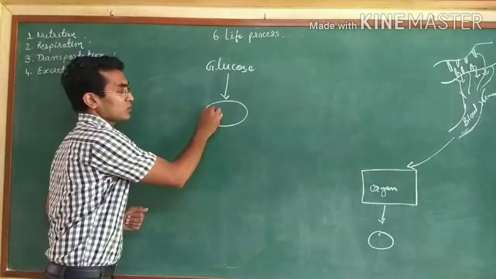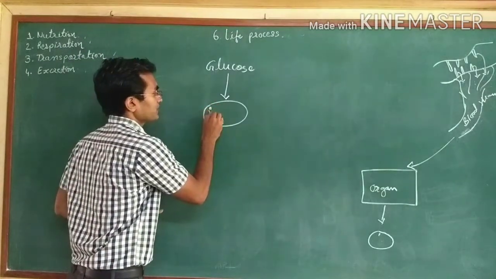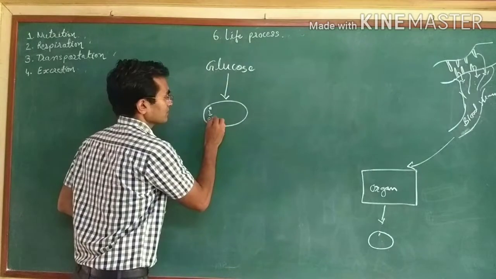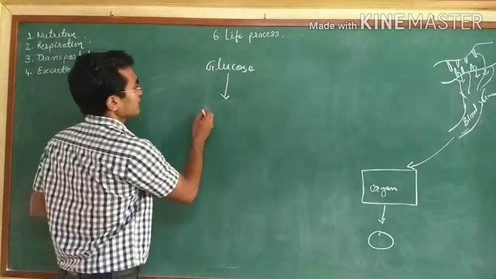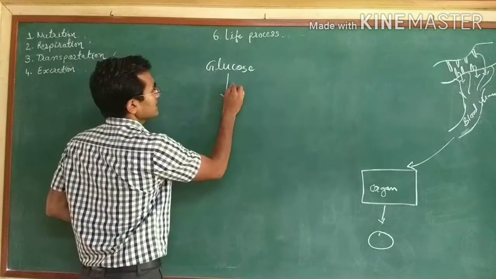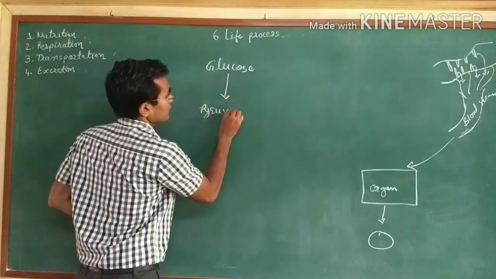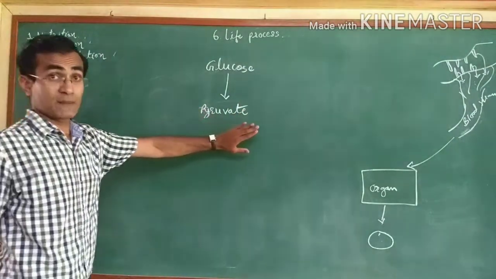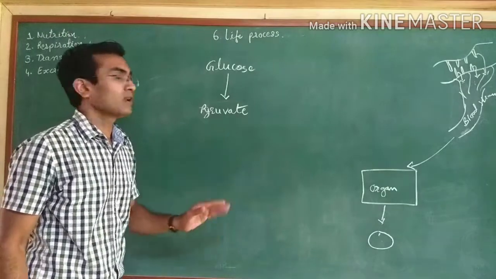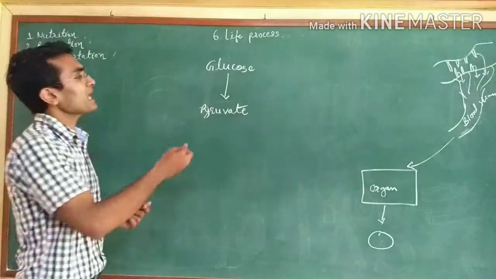This glucose particle will now be converted into pyruvate. So here I will write: glucose will convert into pyruvate. And where does this action take place? Inside the cell. Inside the cell, what is there? We can say it's the cytoplasm.